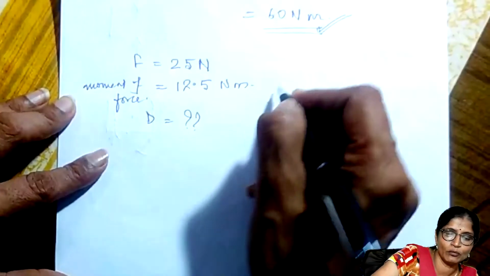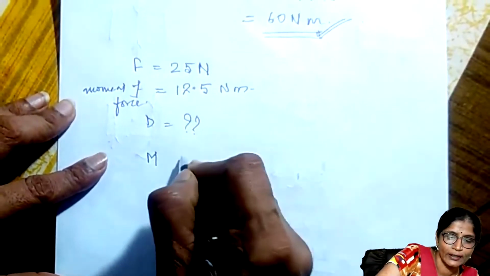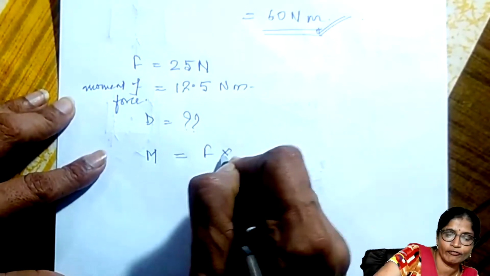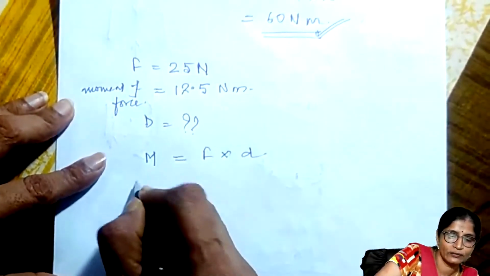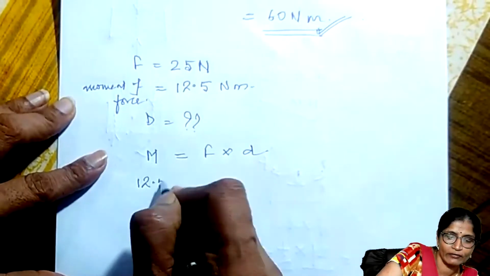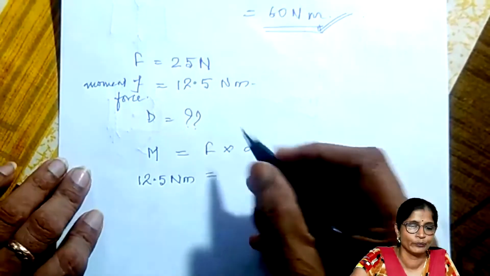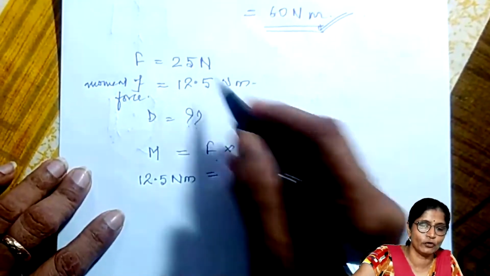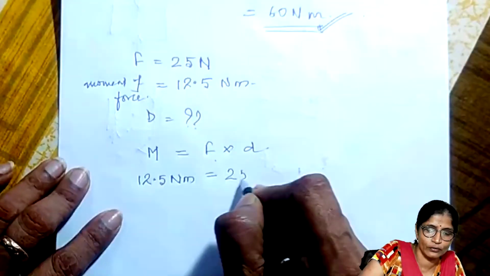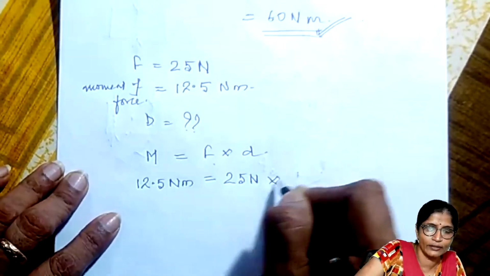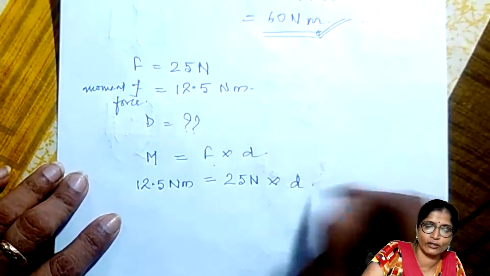I know that moment of force is equal to F into D. This value is given as 12.5 Newton meter, which is equal to the force, 25 Newton, into the distance we have to calculate.